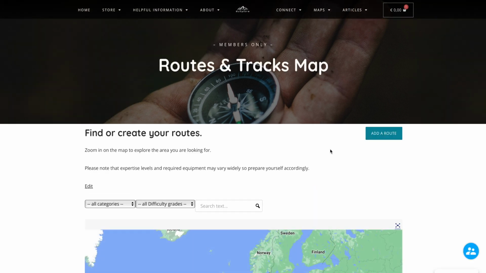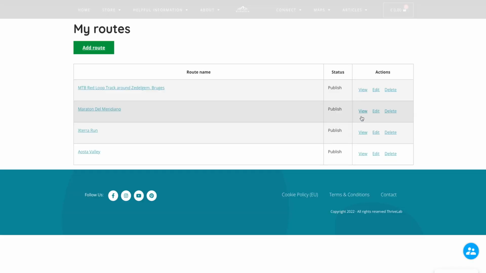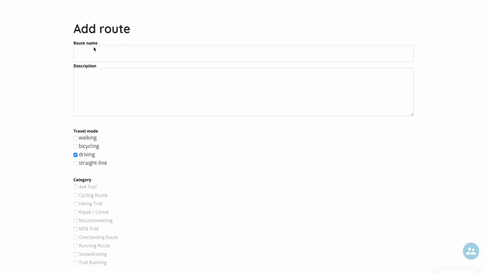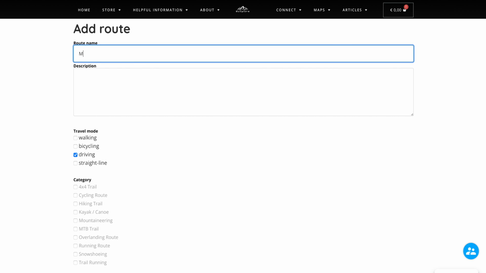If you want to share and upload a GPX route yourself, you go back to the map and click on the Add a Route button on the top right of the page. This will take you to the My Routes page. There you can click again. And that takes you to the screen where you can fill out all the details as well as upload the GPX file.